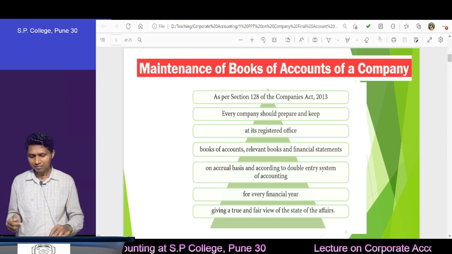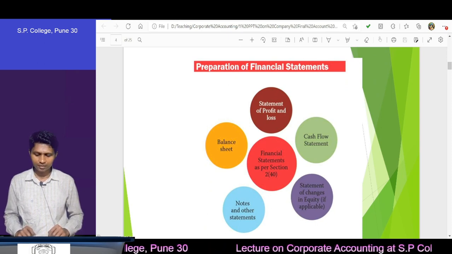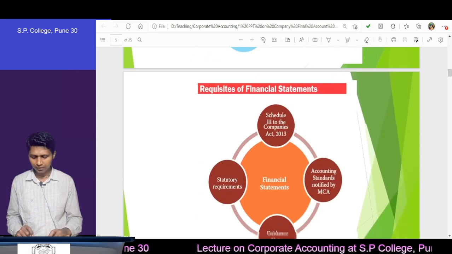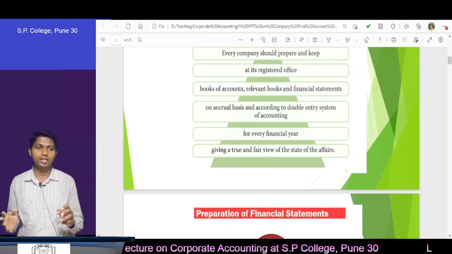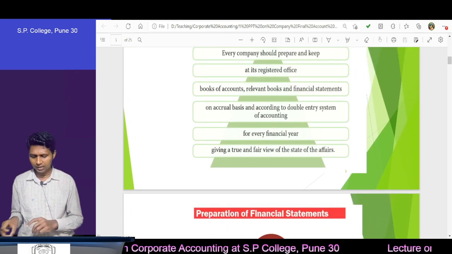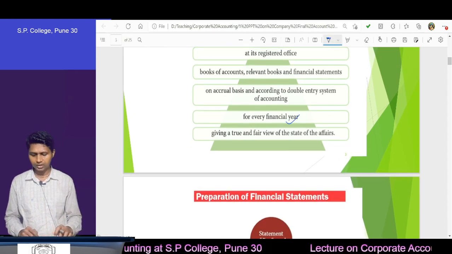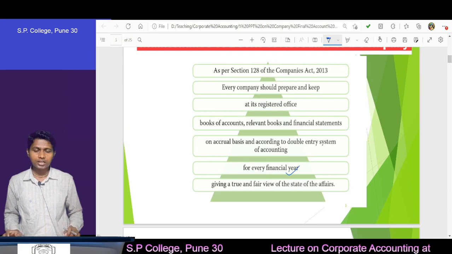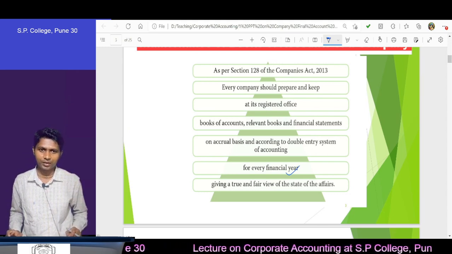Understood? Then, my dear students, before preparing financial statements, you must understand what a financial statement is and what a financial year means. Financial statement means, the inclusive definition you will find in your book also.